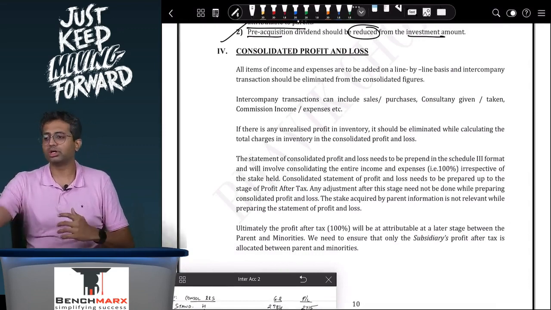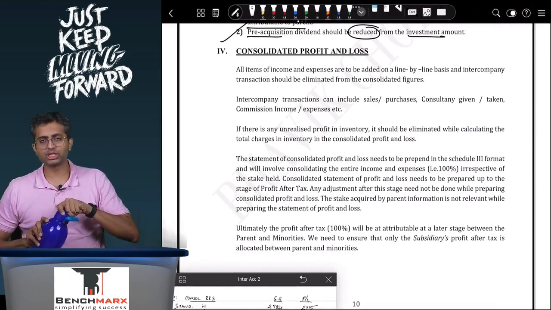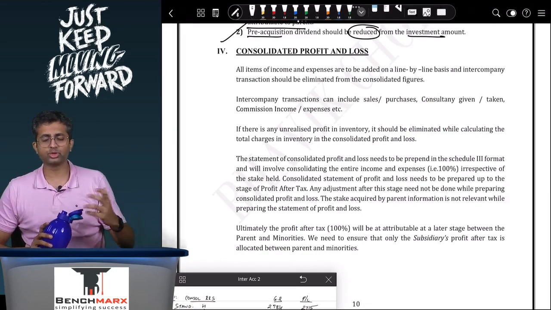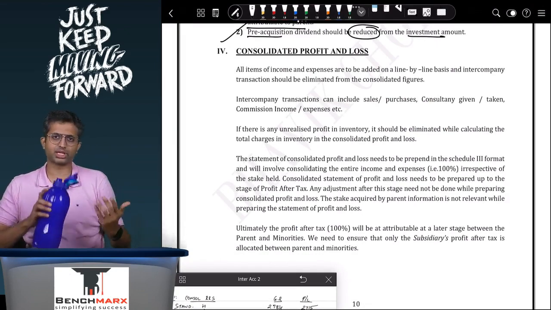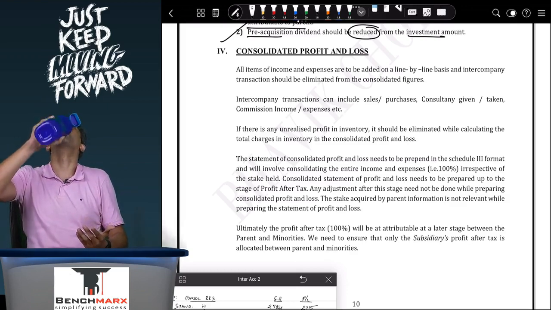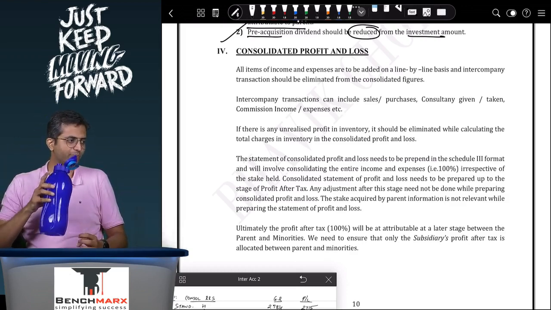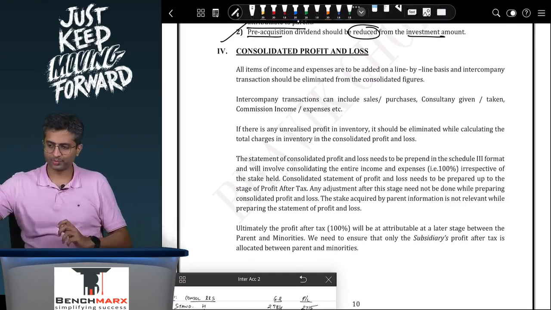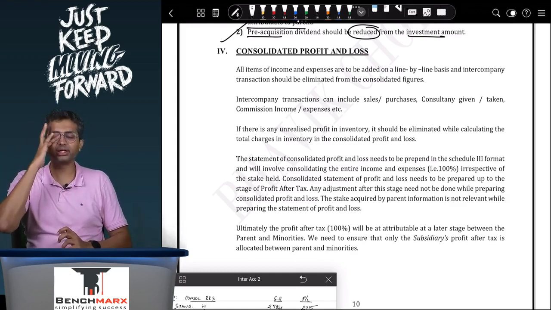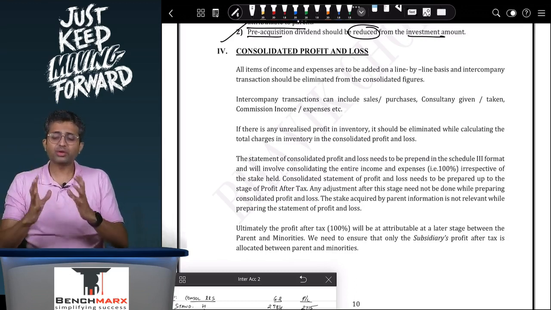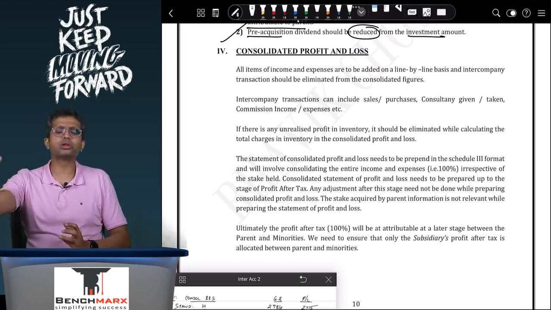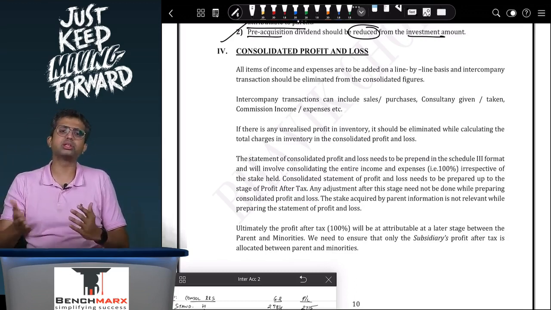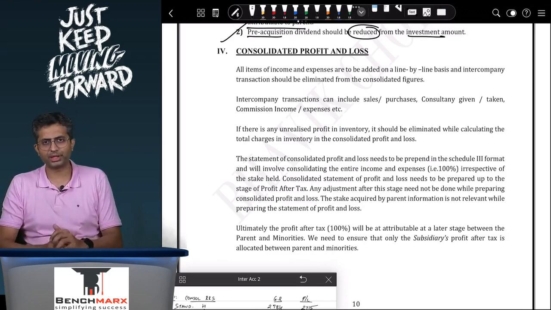Even if you have a 80% stake, you will consolidate 100% of the revenue, you will consolidate 100% of the expenses. And then at the end, whatever is the final profit, you attribute a part of that final profit to the minorities, and the remaining is attributable to the parent.